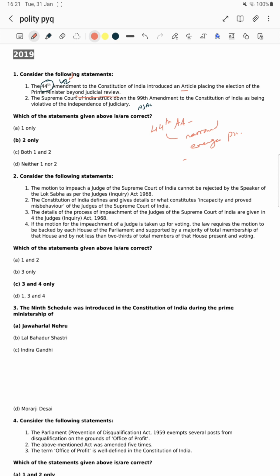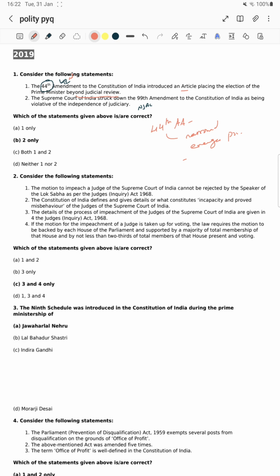Next, the second statement is the Supreme Court of India struck down the 99th Amendment Act to the Constitution of India as having violated the independence of judiciary. What is the 99th Constitutional Amendment Act? During the Modi government it gave the National Judicial Appointments Commission. It violated the independence of judiciary because it is an executive body, meaning the judiciary would be appointed by the executive. This debate is going on right now and is very popular in current affairs.